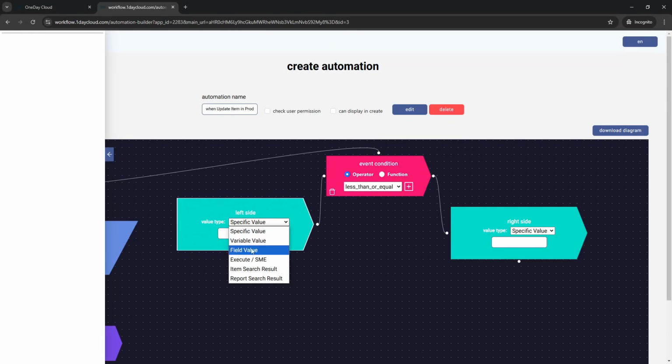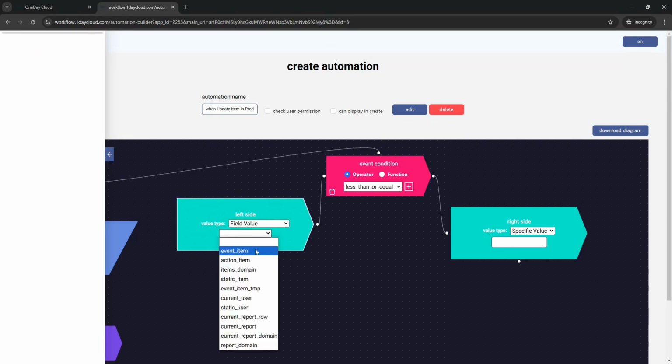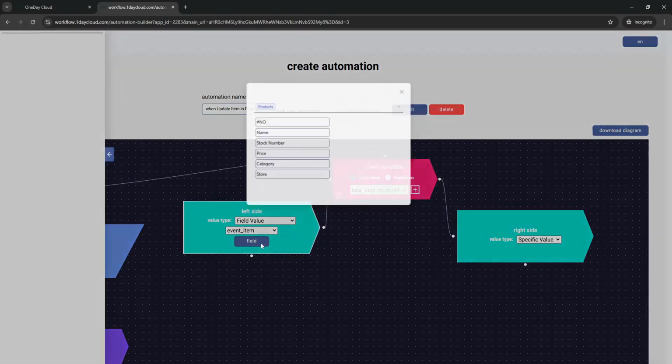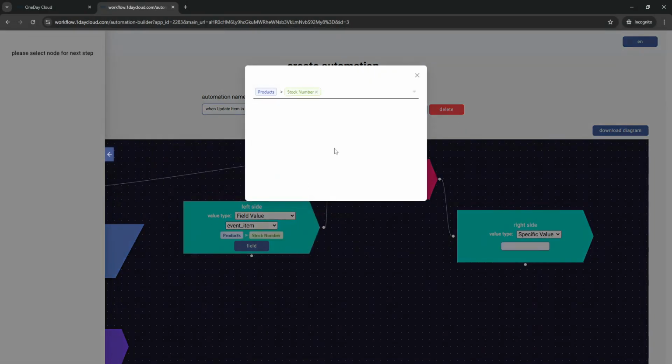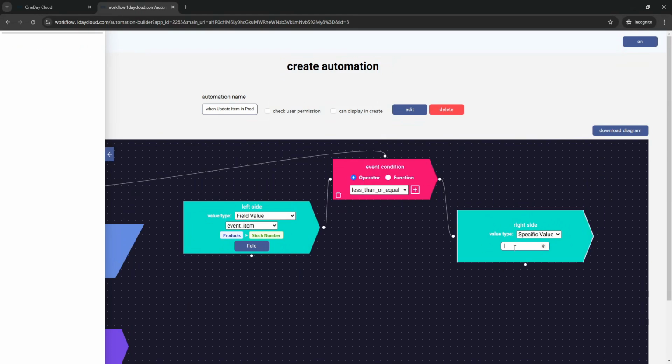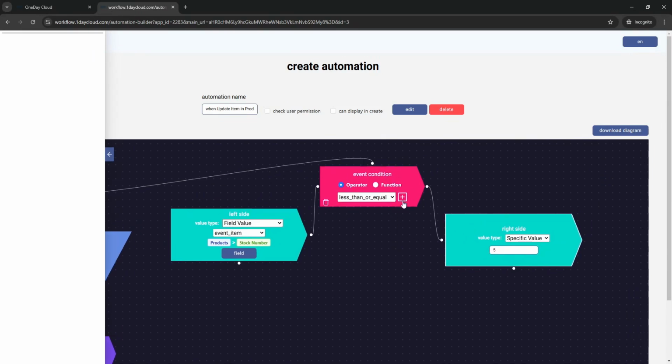The left side will be a field value of the event item, the item we are updating, and we will choose the field stock number, and the right side will be 5. That means if it's less than or equal to 5, we will be sending the notification. Now click add.